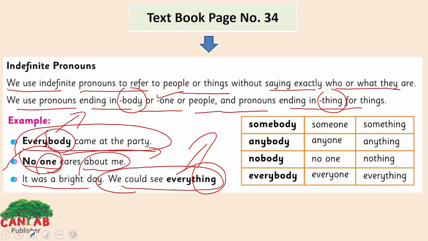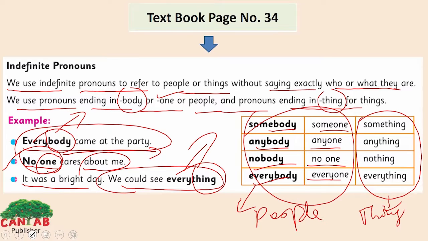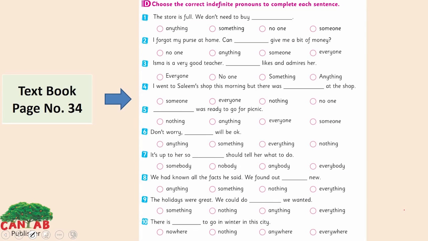Look here: somebody, anybody, nobody, everybody; someone, anyone, no one, everyone. These two columns belong to people only. And the last column here: something, anything, nothing, everything, belongs to things, without saying who or what they are. Now look at the exercise here.